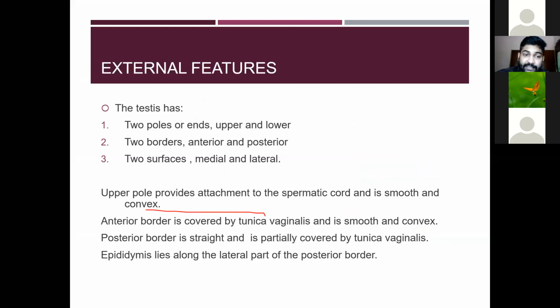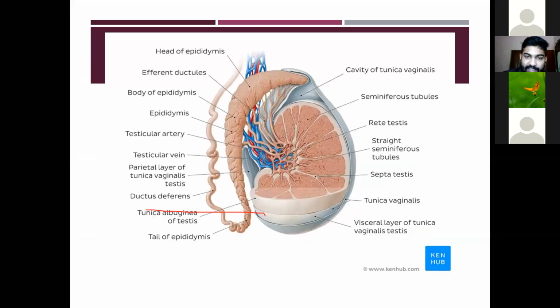The testis has two poles, or two ends: one upper pole and one lower pole. Then two borders, the anterior and the posterior border, and two surfaces, the medial and the lateral surface. The upper and lower poles of the testis are both smooth and convex, and the upper pole provides attachment to the spermatic cord.